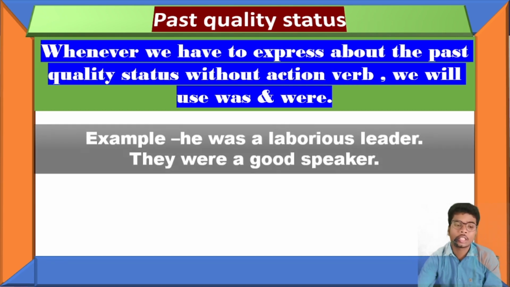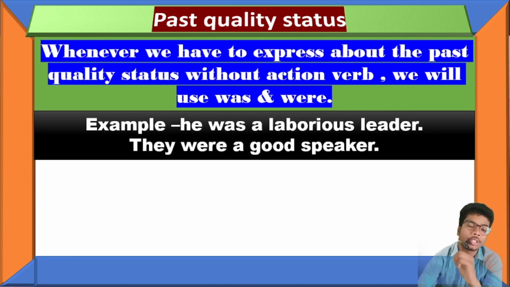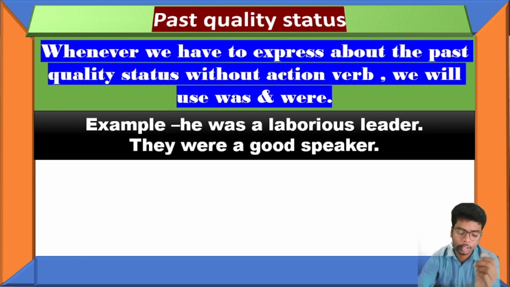So there is one example. He was a laborious leader, but right now he's not. You can add here, but right now he's not. Someone is saying about a particular person that he was a laborious leader, but right now he is not. The second example is they were good speakers, but right now, you know very well, they are or not. So it's all about our condition where we have to use was or were.